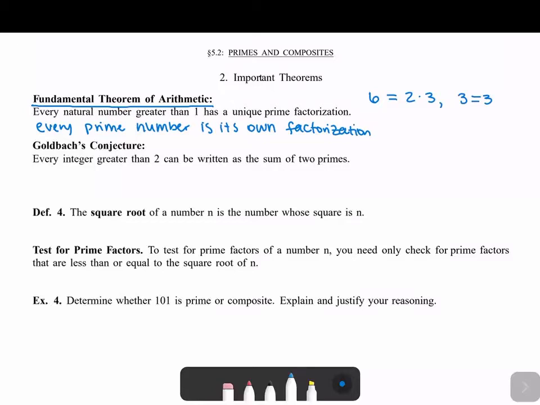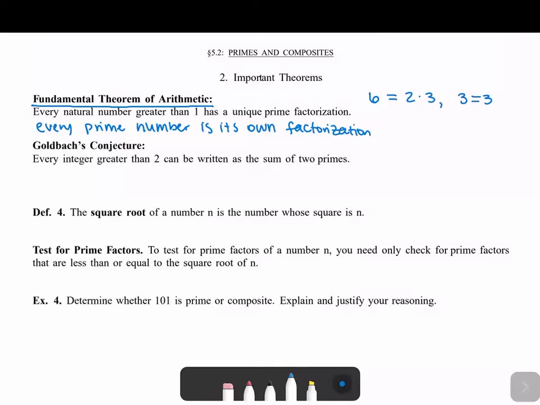So that's why people who do number theory really just study the prime numbers and their properties, and there's a lot to do with prime numbers. That's why we care about them, because we can take any large number and instead think about its prime factorization.